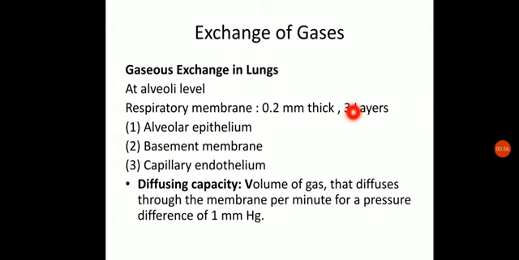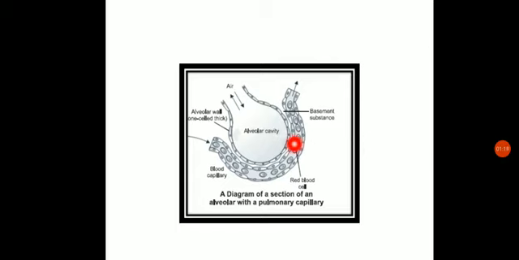That will be from the higher concentration to lower concentration, or in gas terms, from higher partial pressure to lower partial pressure. So let us start with the gaseous exchange in the lungs. How will this gaseous exchange take place in the lungs? Now at the alveoli we can see this is the alveoli. At the alveoli level the gaseous exchange occurs through the respiratory membrane, which is around 0.2 millimeter thick and consists of three layers.